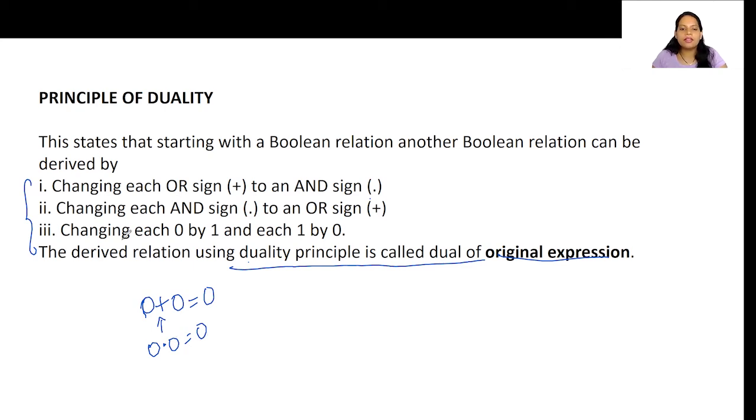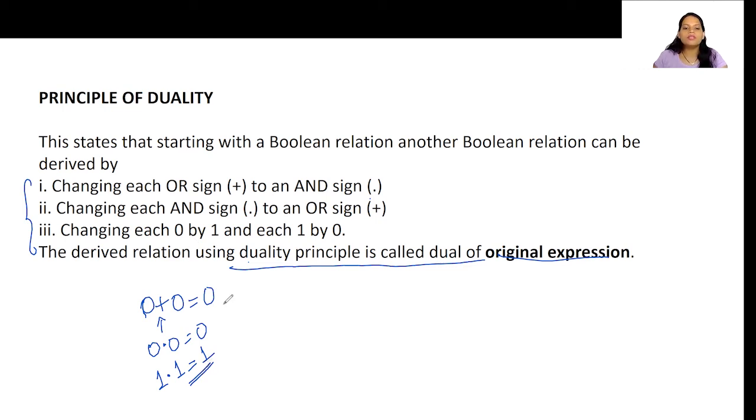Anyways, we don't have AND here. So let's move on to the third one. It is saying changing each 0 by 1 and each 1 by 0. So wherever there is 0, I am saying 1. So it is saying 1 into 1. 1 and 1 is equal to 1, which is true, isn't it? This we saw in the AND relation, right?